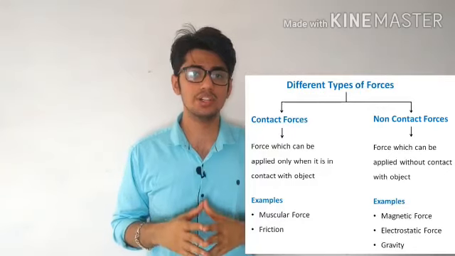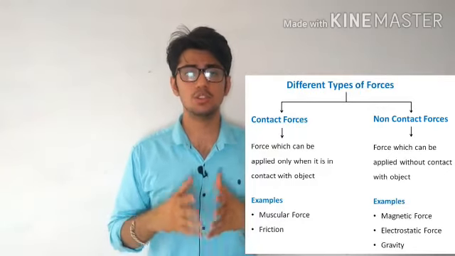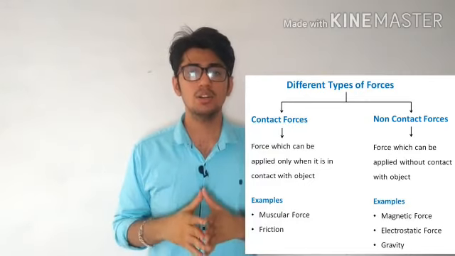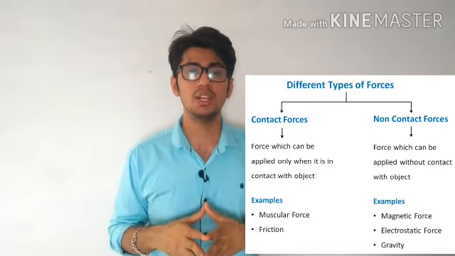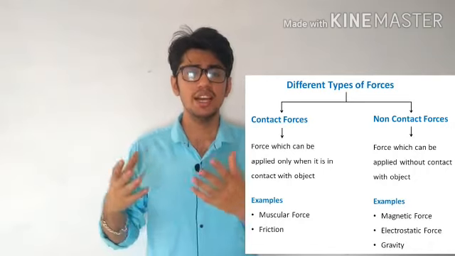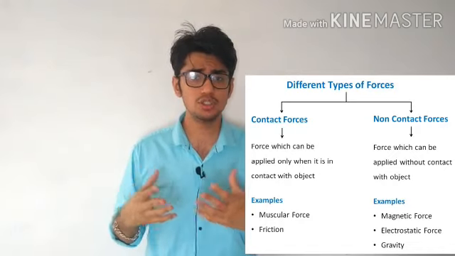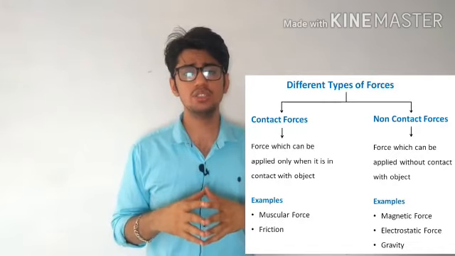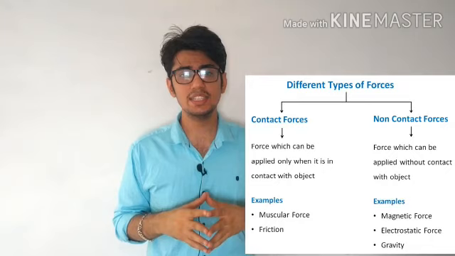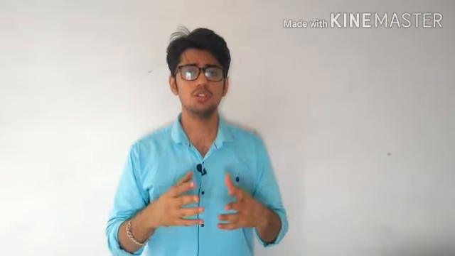Another is non-contact force, in which there will not be any interaction between two objects, or you can say two bodies. Now, if we divide it a little bit more, the contact forces are muscular force and friction force, and the non-contact forces are gravitational force, magnetic force, and electrostatic force. Now let's see them in more detail. What is muscular force? Muscular force is a force which is applied with the help of your muscles.